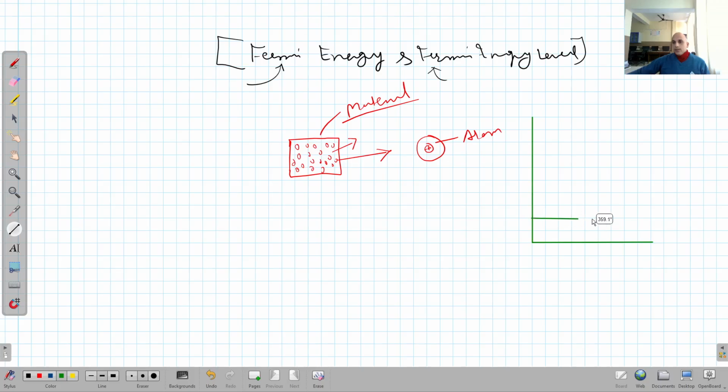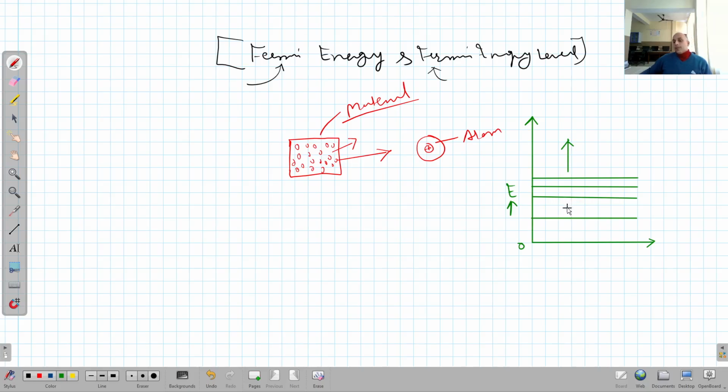This is the first energy state, this is the second energy state, this is the third energy state, this is the fourth energy state, and so on. All these are the energy states starting from the lowest energy state. This is the zero energy, and as we move upward, the energy increases.